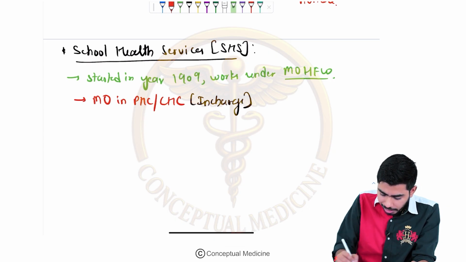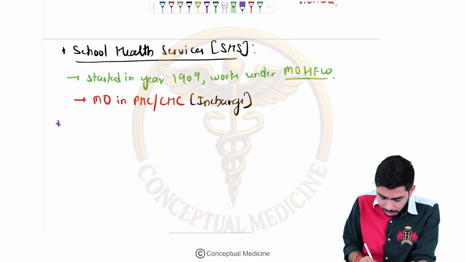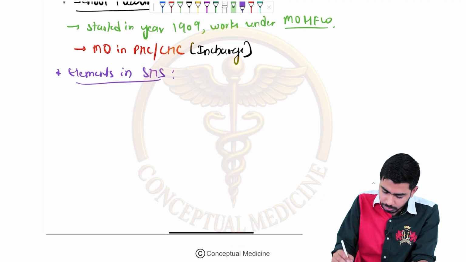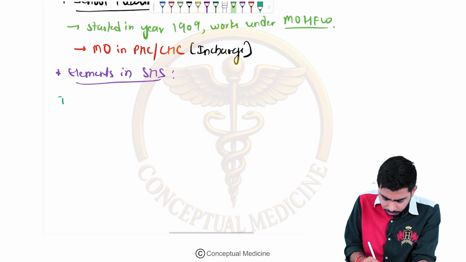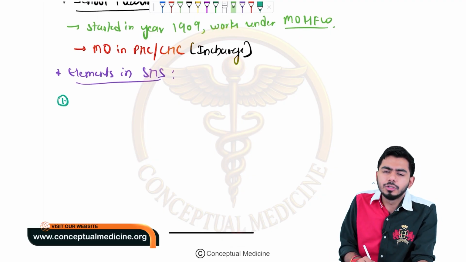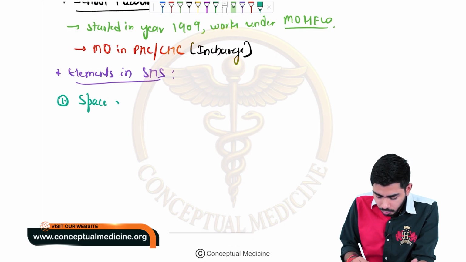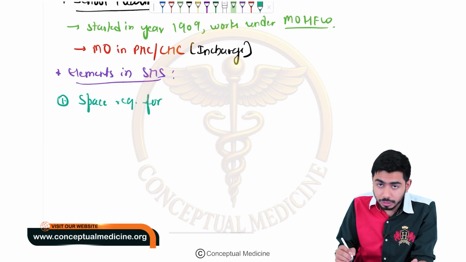Now what could be the elements we shall talk about over here? What could be the elements in the school health services, SHS? So we shall be talking about these elements now. First element, the space which is required for the schools.